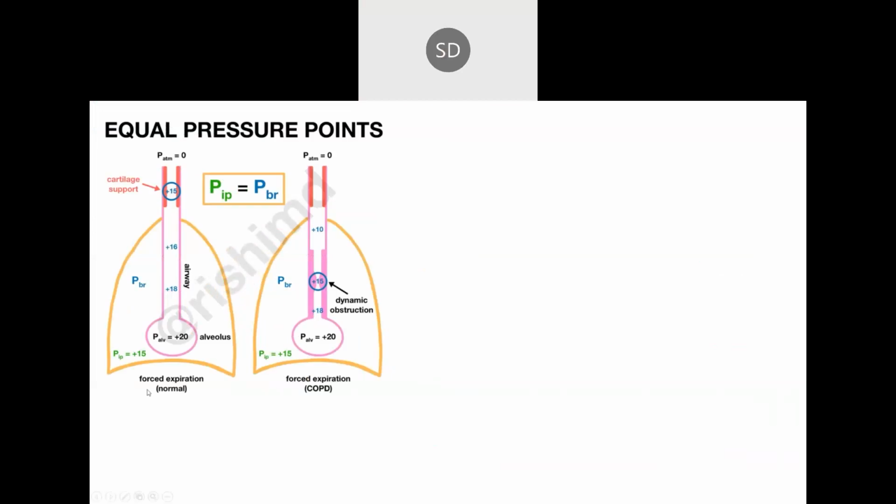So this is a picture of what she has been describing all this while very nicely. This is a normal person who is trying to breathe in a forceful manner. That is the first thing we have to understand. The equal pressure point can happen both in normal people and in patients with COPD. In normal patients, they don't normally try to do any forced expiration because their airways are quite patent and they are able to breathe comfortably, so they don't have to force their air out of their lung.